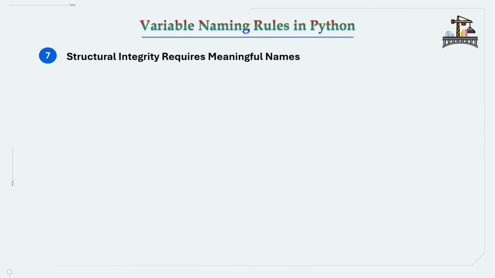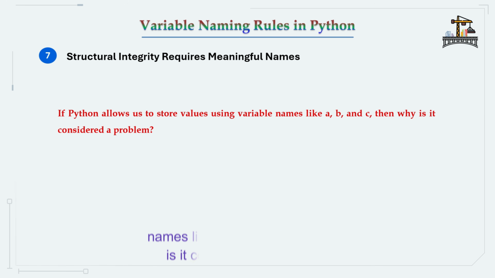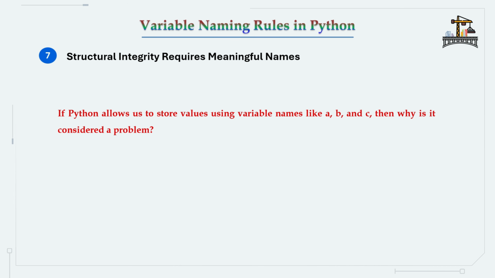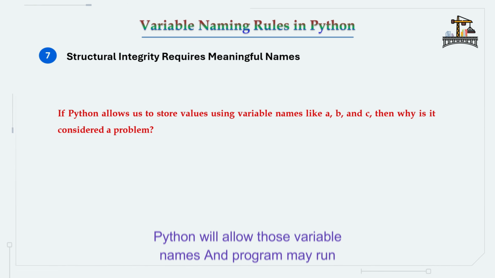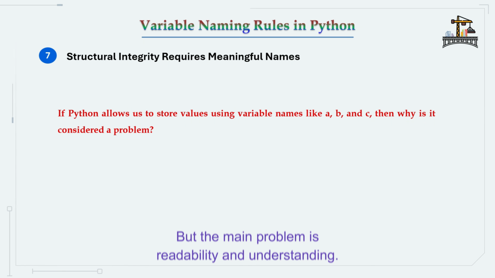You may ask, if Python allows us to store values using variable names like a, b, and c, then why is it considered a problem? So the simple answer is yes, Python will allow those variable names and the program may run without any error. But the main problem is readability and understanding.